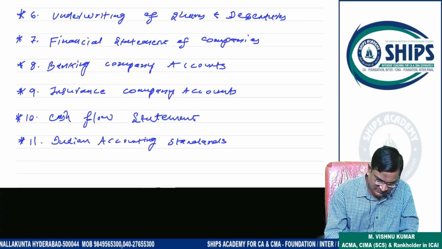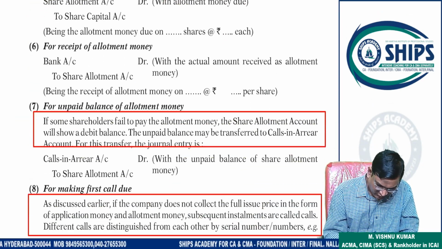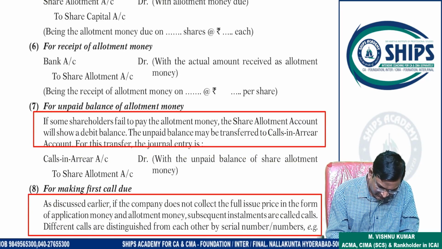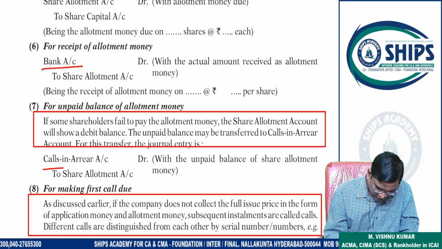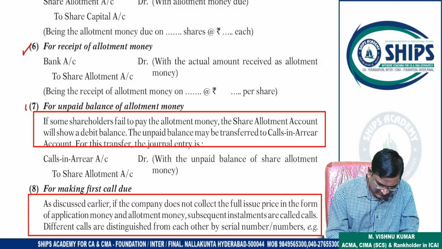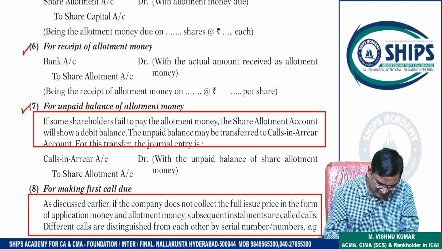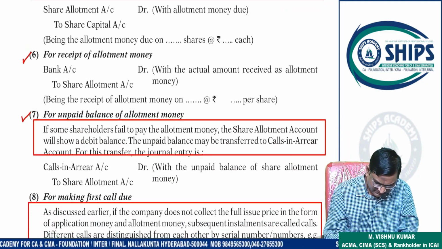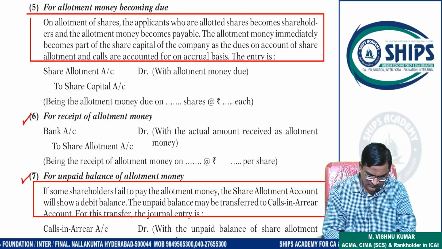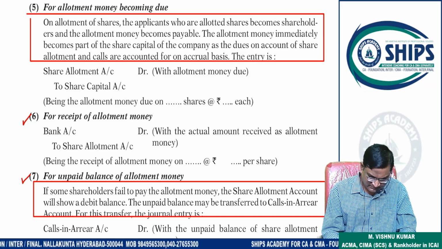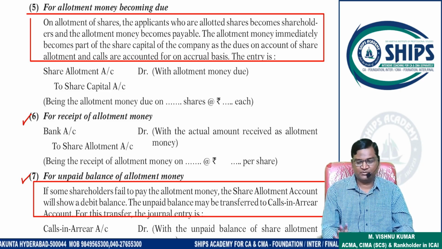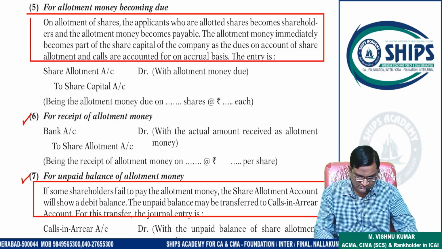Right, understand. Okay, look at the entry here. Call scenario to share allotment. It means you can combine this entry. When combined, bank account debit, call scenario debit to share allotment. That's it. This is a separate entry; I have given the combined entry. Okay, now understood, sir? Complete this. So allotment money due, allotment money received, then allotment money not received, unpaid allotment money, call scenario to share allotment. Note this.